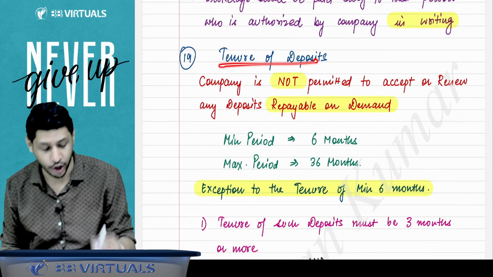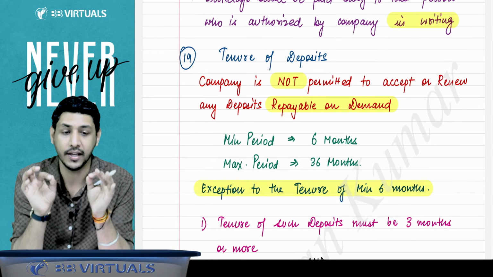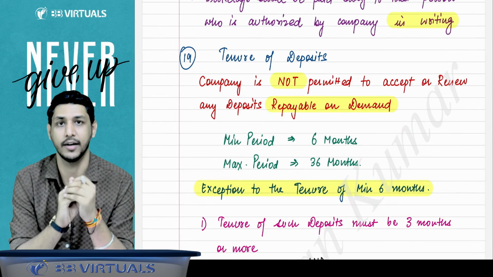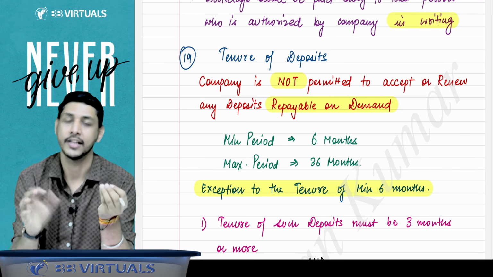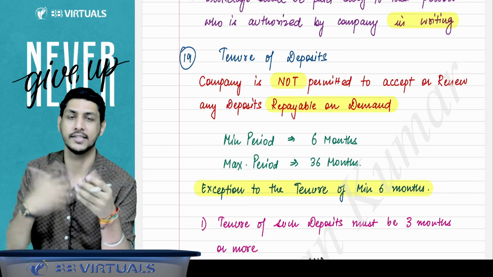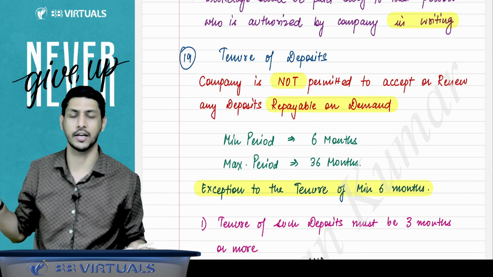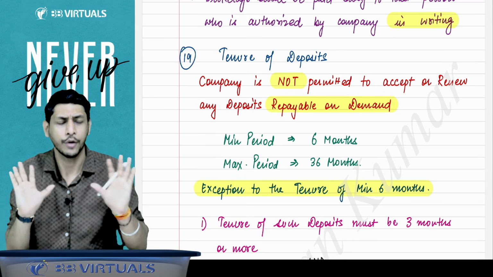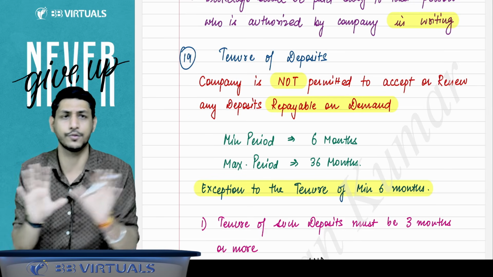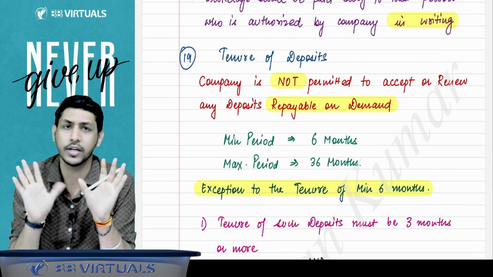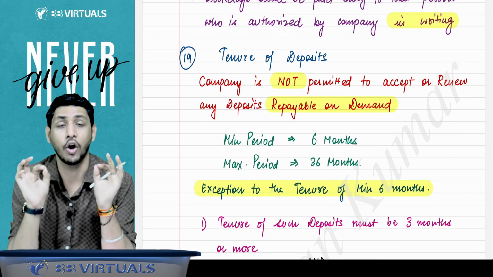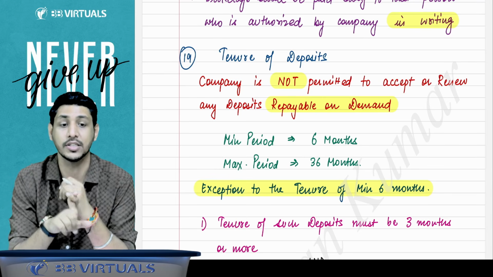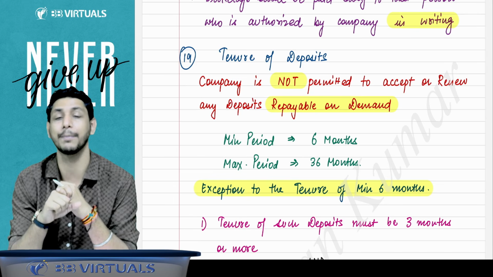Now, sir, what is the tenure of deposits? The company is not allowed to accept a deposit which is repayable on demand. You understand repayable on demand: whenever the depositor comes and says, I have a small wife, small children, they are not able to survive, please give me my money back. It's not like that. We don't care about your small wife, small children. You cannot ask at any time for the repayment of the deposits. The deposits are never ever repayable on demand.